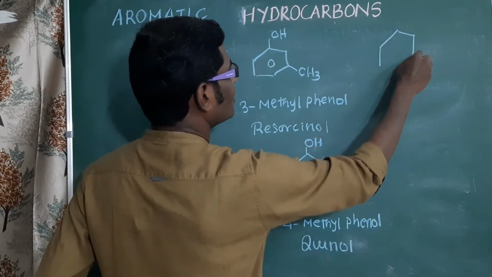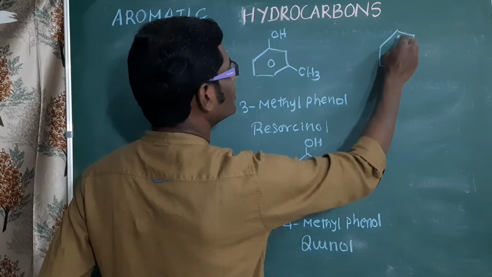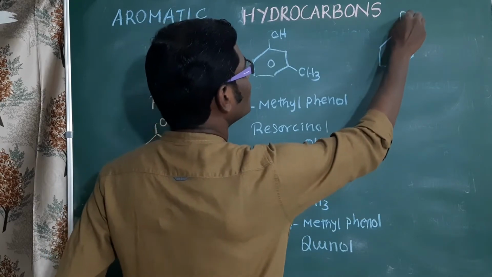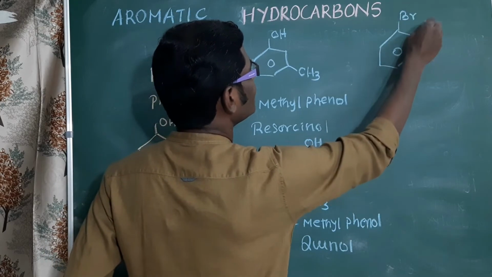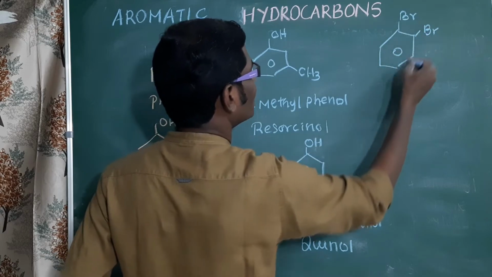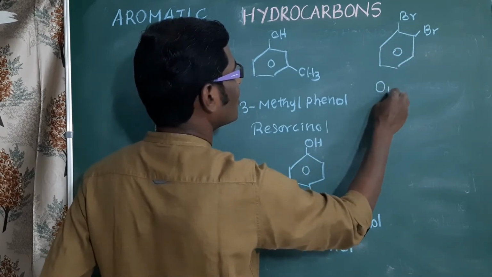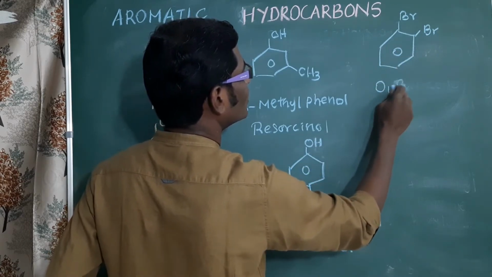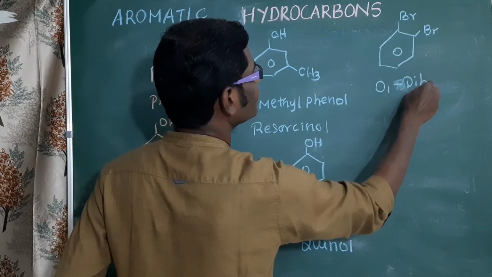Another isomeric disubstituted benzene. If two bromine atoms are bonded in adjacent position, common name we can call ortho dibromobenzene.